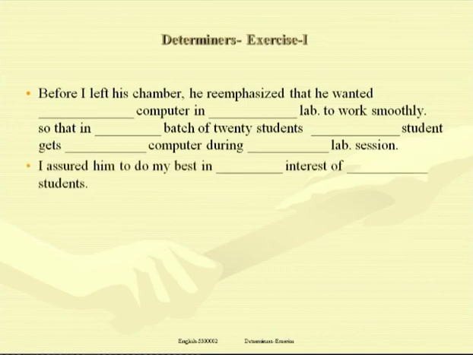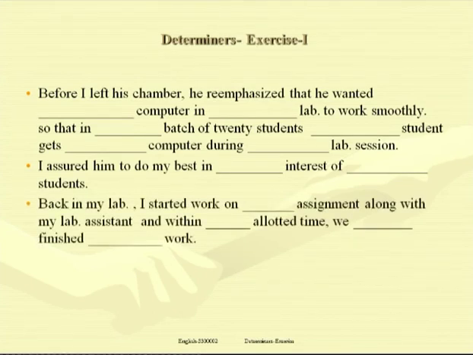Going further, I assured him to do my best in the interest of the students. I means Jack. Jack assured his boss to do his best in the interest. It's a phrase we usually use, and with this phrase we use the article the, in the interest of the students. Which students are you talking about? The students of the lab. That's why the students.